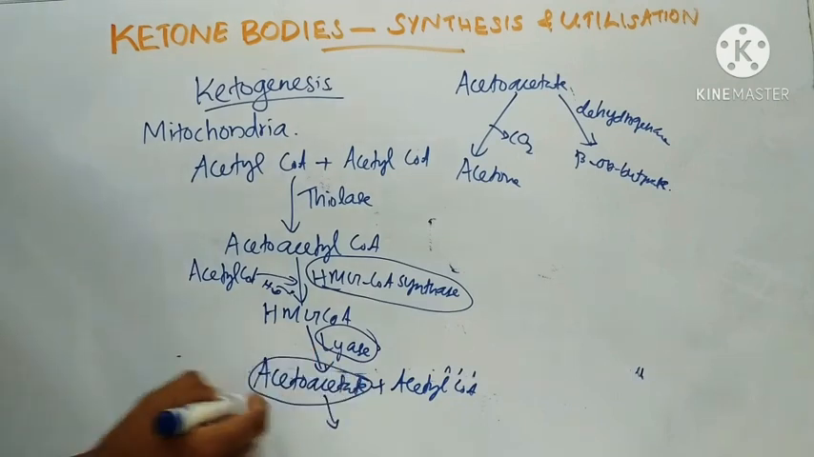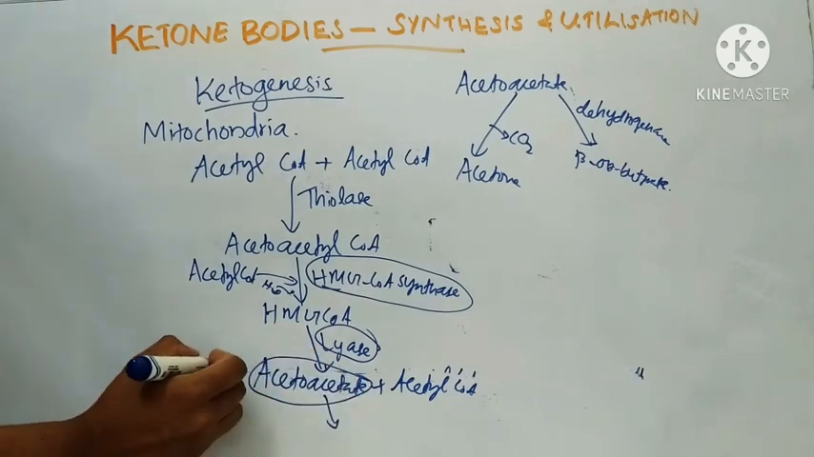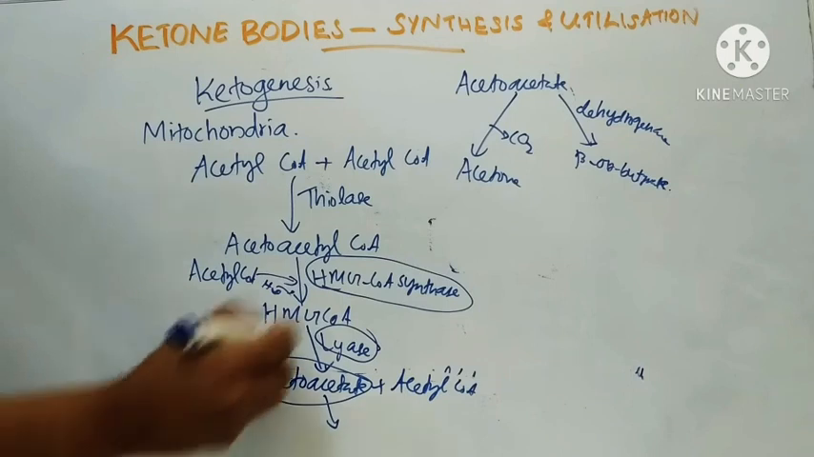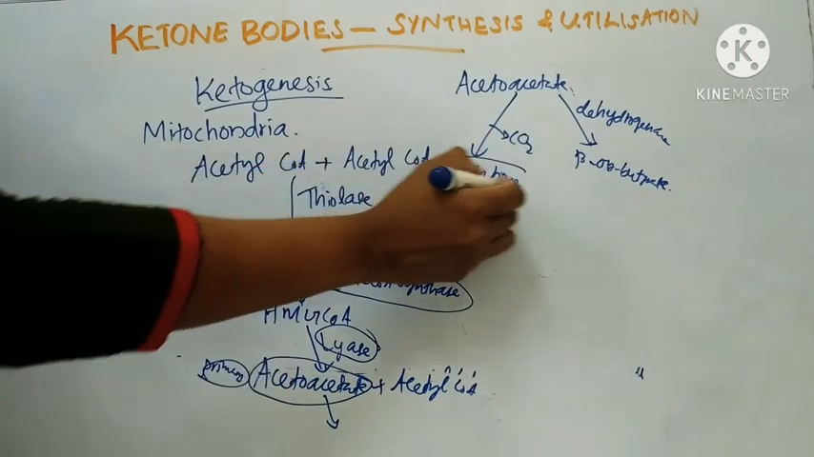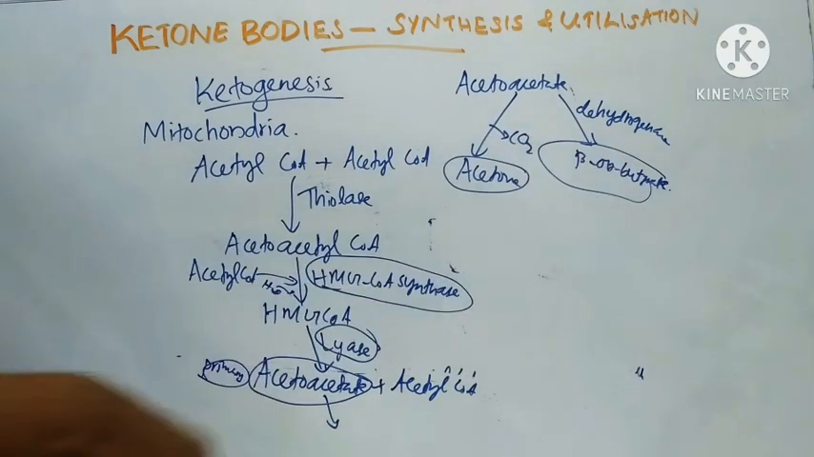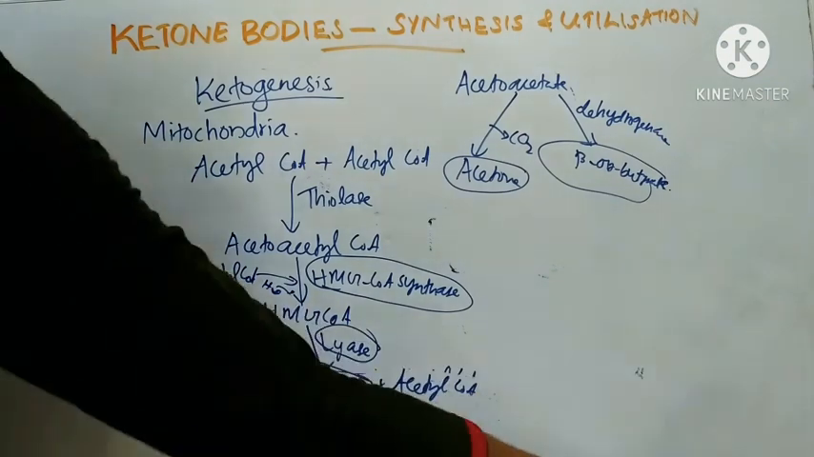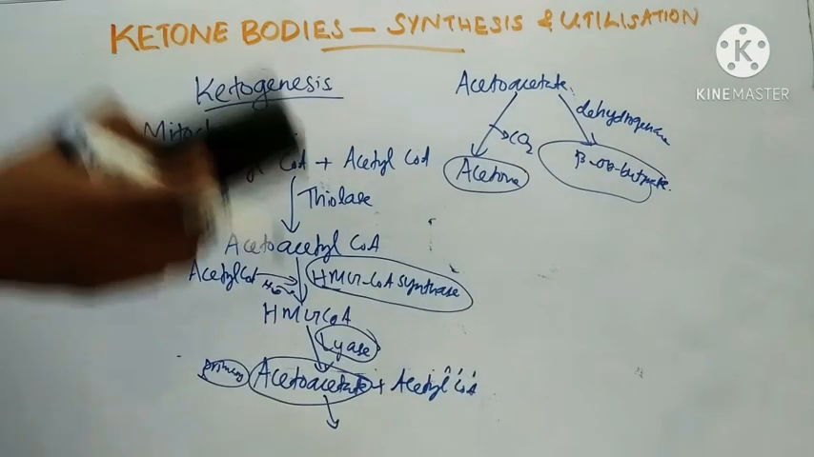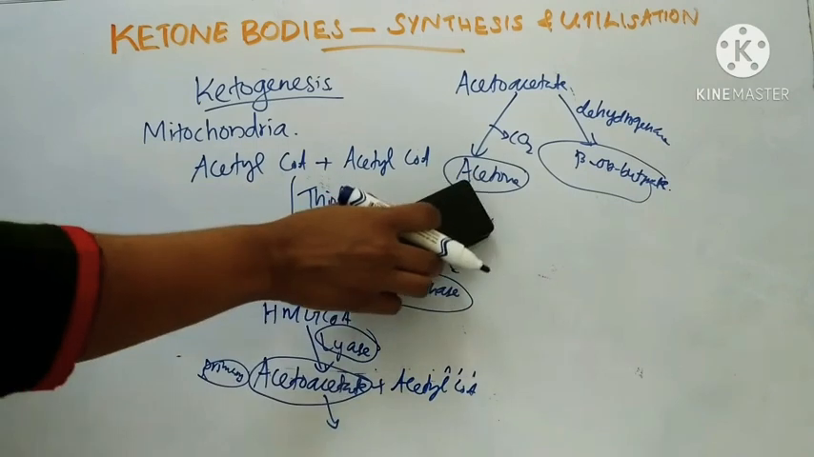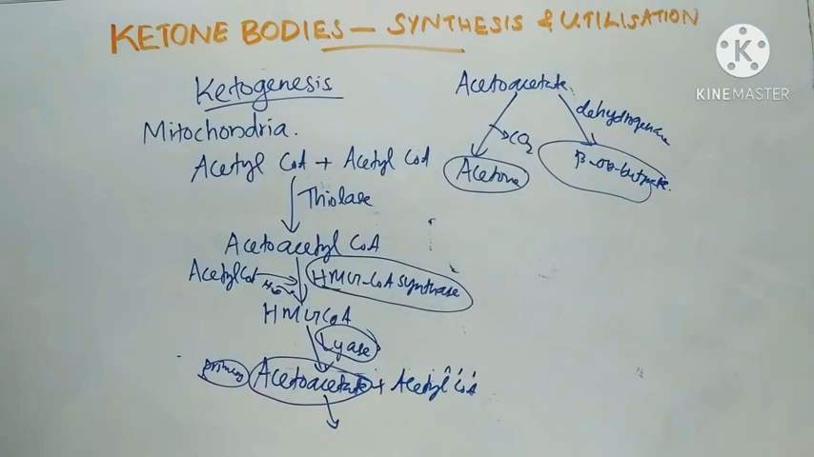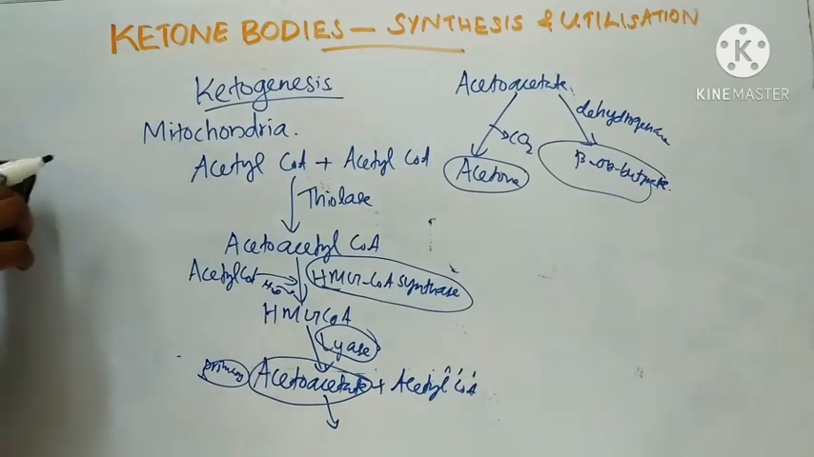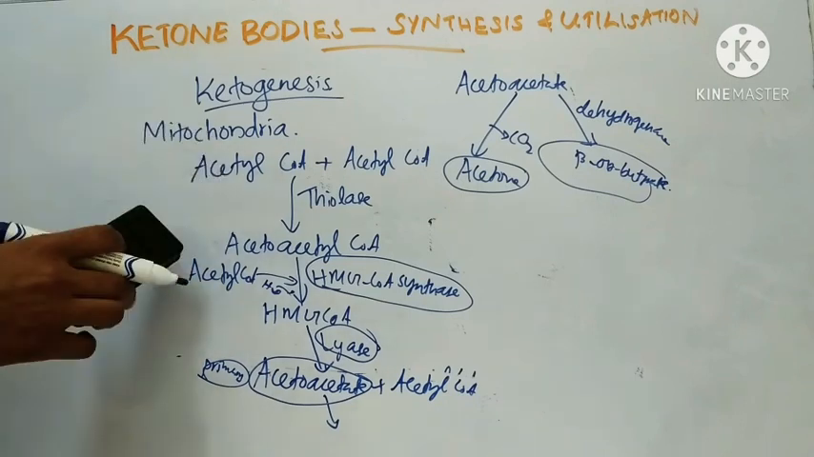Acetoacetate is a primary ketone body, because acetone and beta hydroxybutyrate are synthesized from this acetoacetate. So it is known as the primary ketone body, and acetone and beta hydroxybutyrate are known as the secondary ketone bodies. So that is the formation of these ketone bodies.